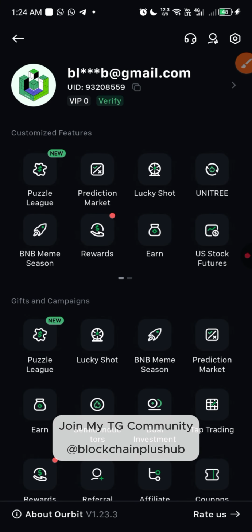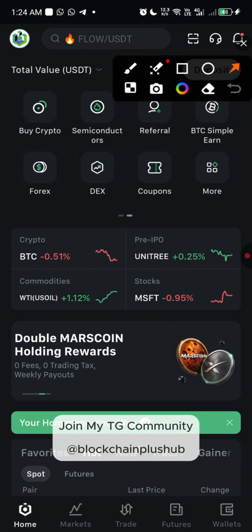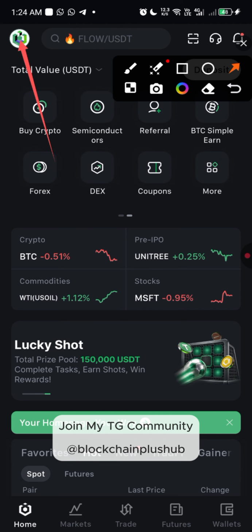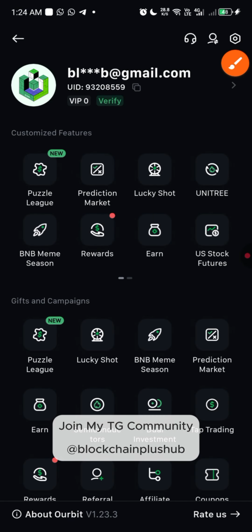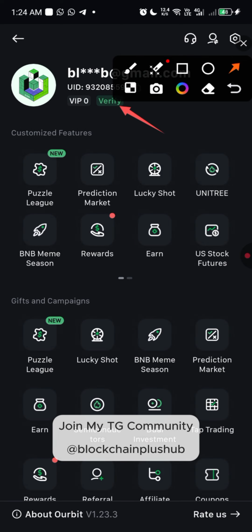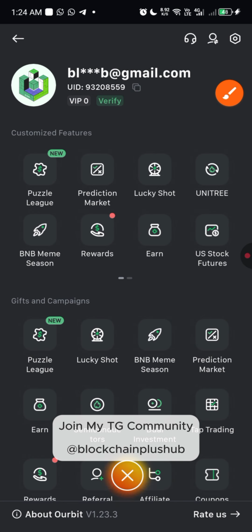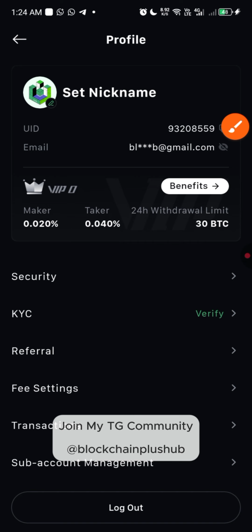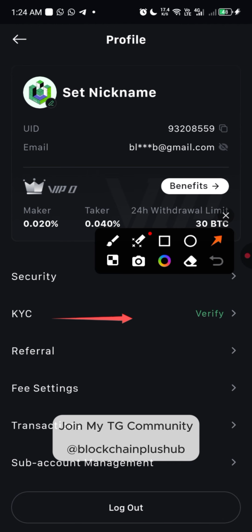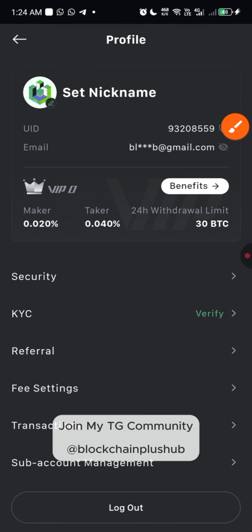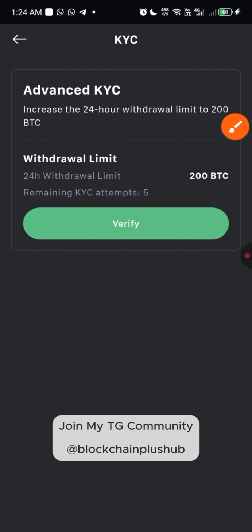If I just come to my account, I click this place, this profile right there, that's my profile. I click on it, then I come here. You can see mine is still saying verify. That means I've not verified it, right? So I'll click on that arrow to come to my complete profile. Then I'll click on this KYC verify arrow right there. So that is how you come to where you're going to do your KYC.